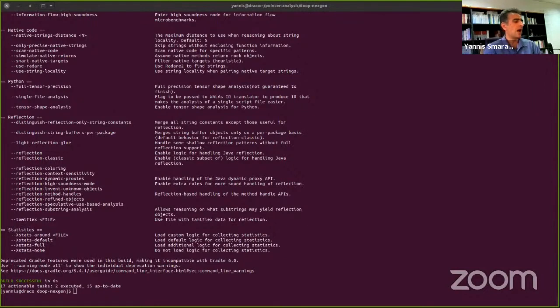So I don't think so, because the DOOP frontend does a very straightforward translation from Java bytecode to tables. That's all that the DOOP frontend does. So we do use Soot, but we only use it for fact generation. So it doesn't have any complex static analysis in there.